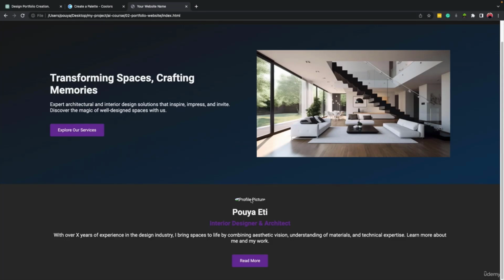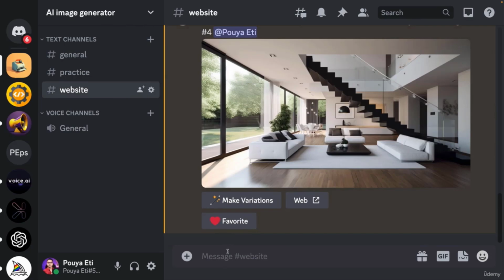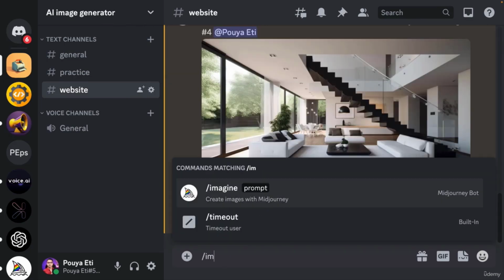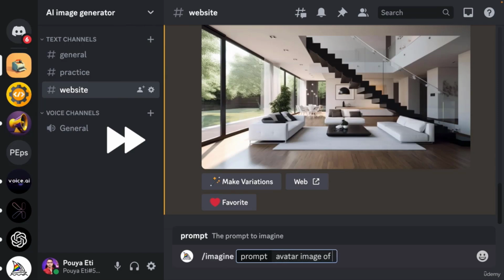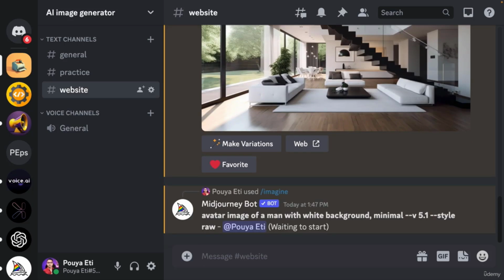And here we need a profile image, okay? You can upload an image of yourself, but since here we are using Midjourney to create the images, and this is a sample website, I'm just going to come here and write down Imagine. Okay, I wrote down avatar image of a man with white background and minimal, okay?